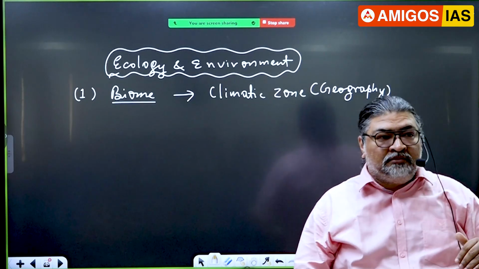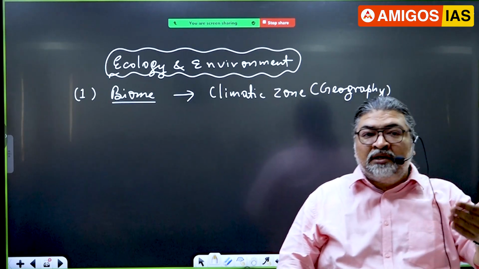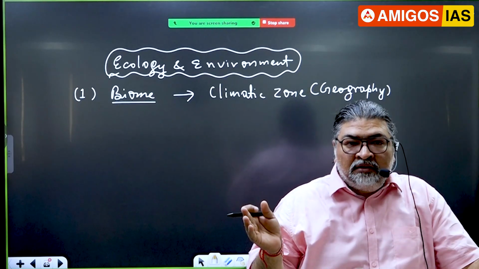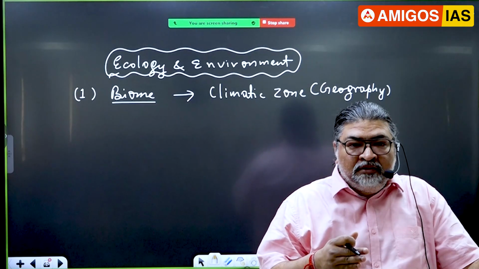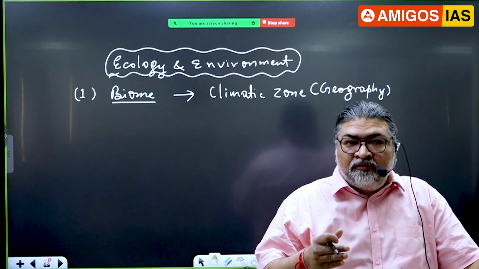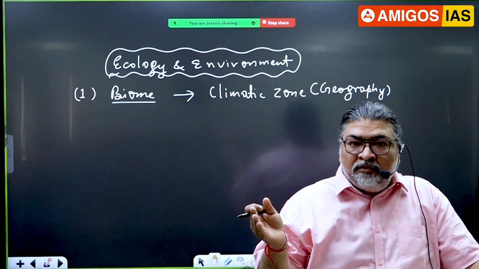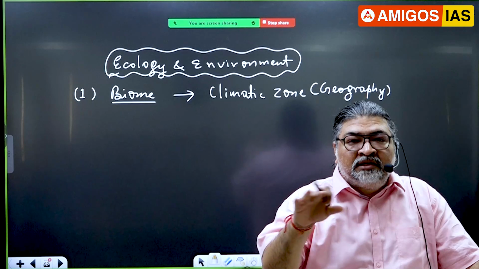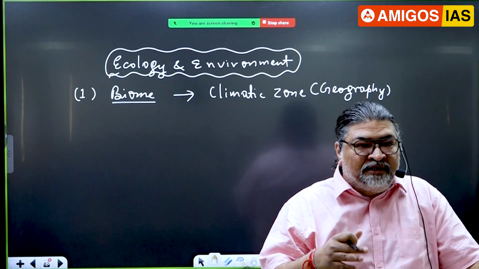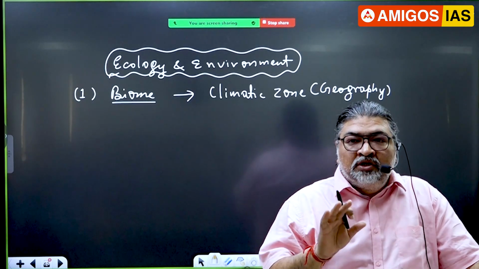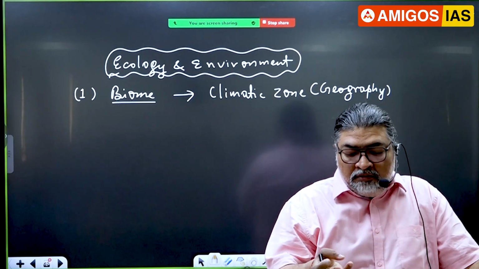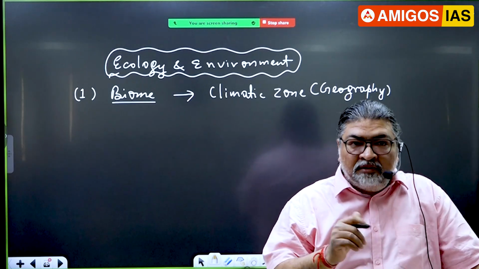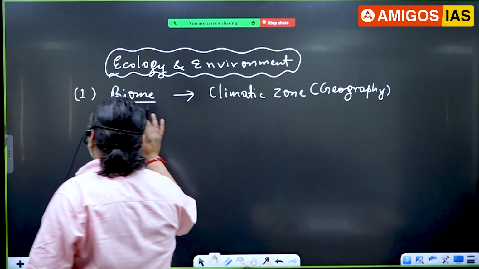Then grassland, steppe, temperate grassland, savanna. For example, cheetah. We have reintroduced the cheetah from Africa to India, at Kuno National Park. We have a cheetah population there. We got them from Namibia, and we have got them from South Africa. So where do you generally find cheetah? Cheetah is found in the tropical grassland, right? It is a carnivore, a predator. So just the theoretical part: forest, grassland, desert, like hot desert, cold desert. That will come there.